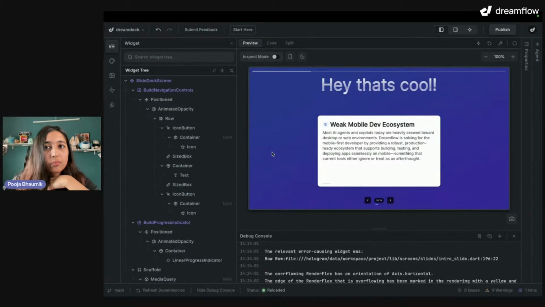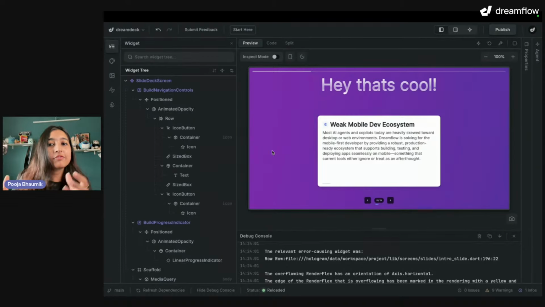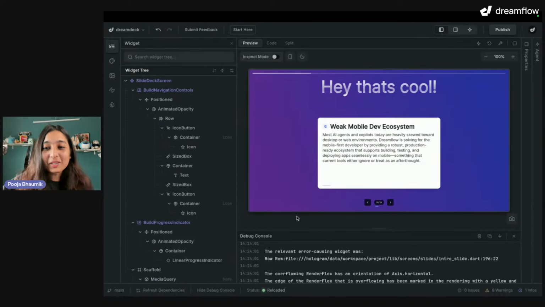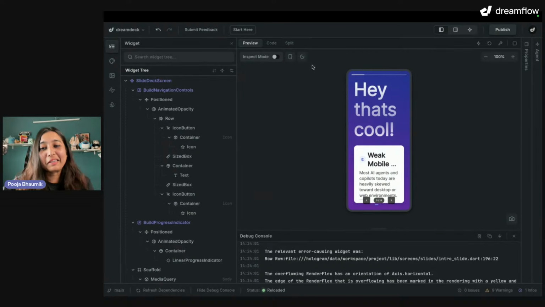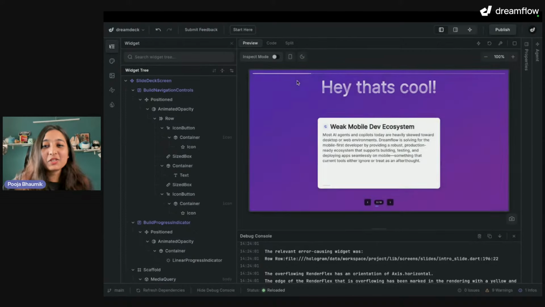But at some point, if you want to try your Android app or your iOS app in a native simulator or a native device, then you can download the code base at that point of time. So yeah, that's basically what I wanted to show you. I don't know how the responsiveness is going to be. It's terrible, but I only built it for the web. But yeah, I think that's mostly what I wanted to show, the platform.